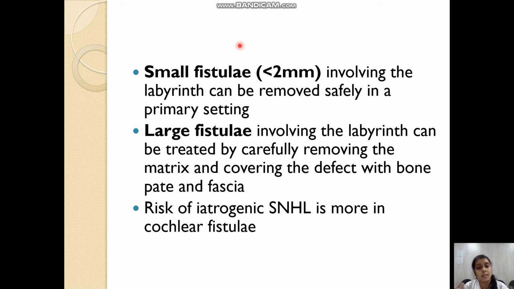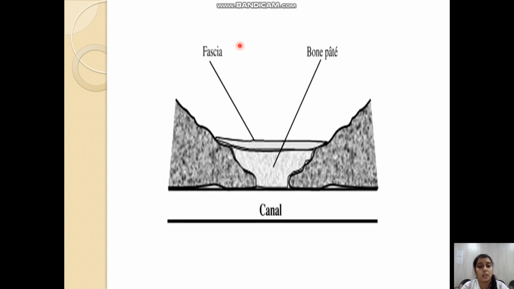Then later, second look surgery can be done to remove the remaining cholesteatoma matrix after 1 or 2 years. So this is a diagram showing the covering of the fistula with the fascia and bone pate. This is the lateral semicircular canal. The overlying bone over it here is eroded. That is the site of the fistula. Bone pate is kept, over which the fascia is kept, and the sealing of the site of the labyrinthine fistula is done.